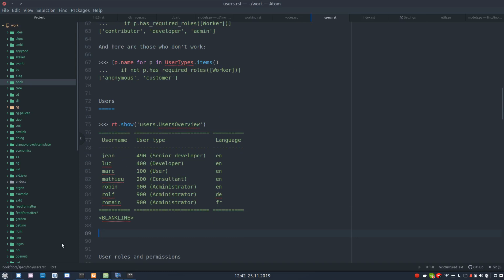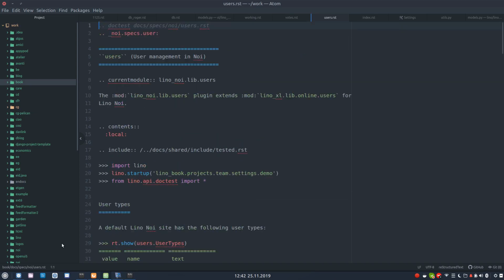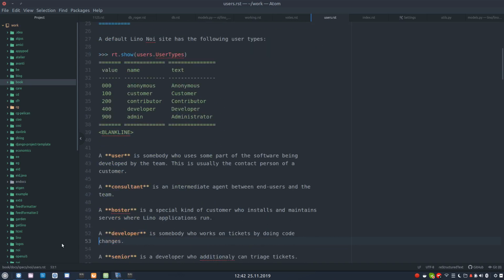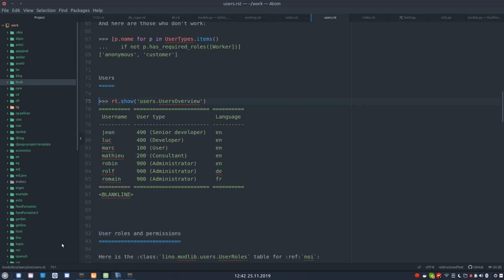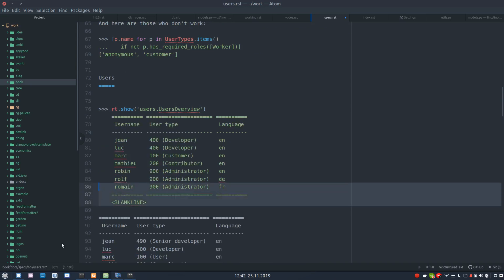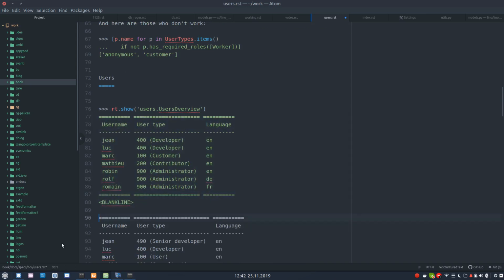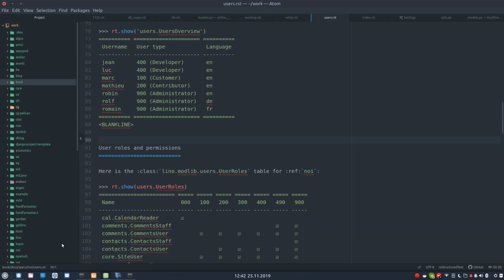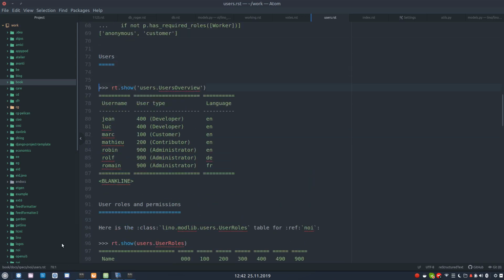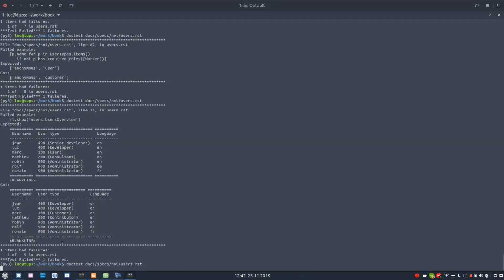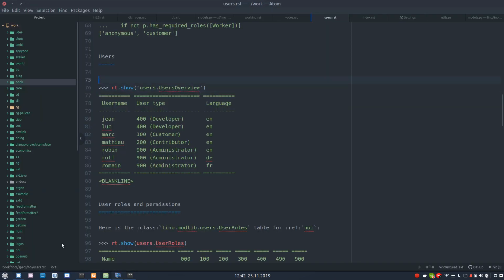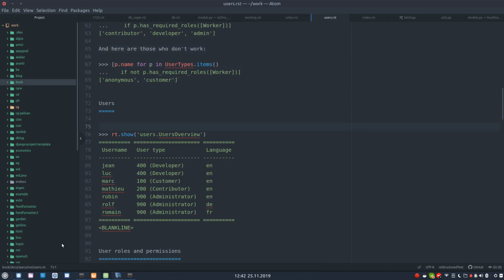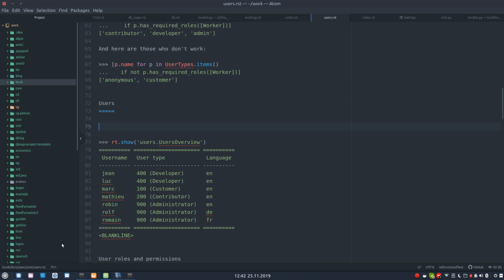It's similar to, now we have here the users overview, and first we had the user types. Yeah, that's right. So we have these users. Yeah, there should be more text, but I'm not going to write this now. Oh, let's write users. These are the demo users in the team.